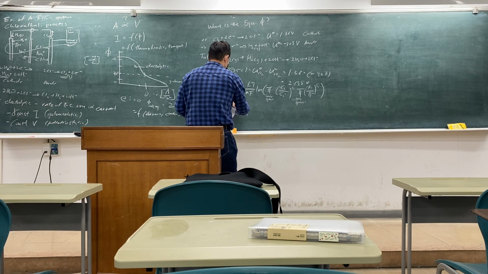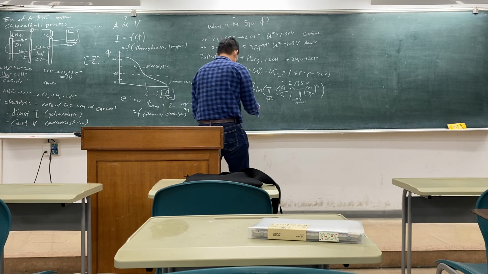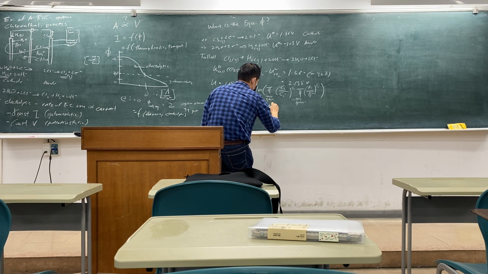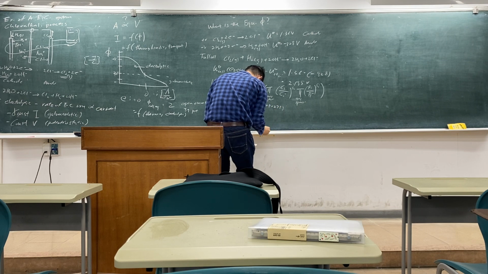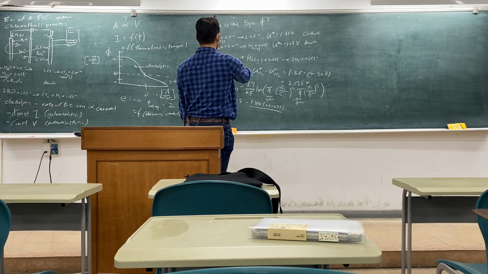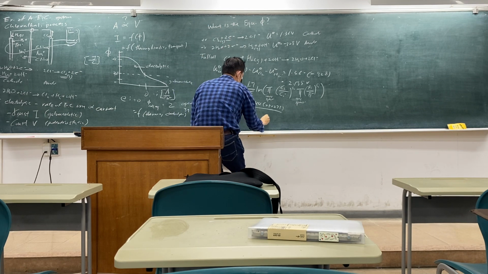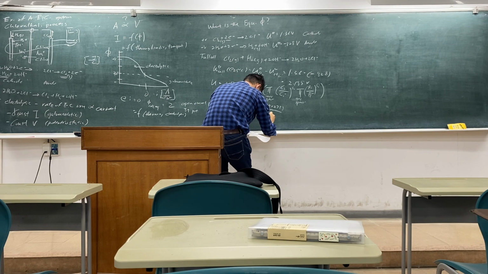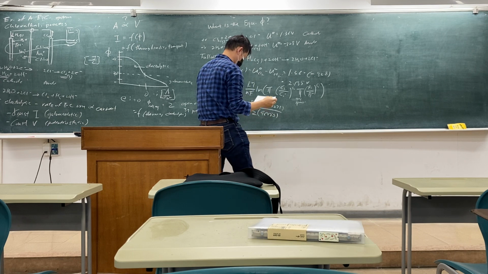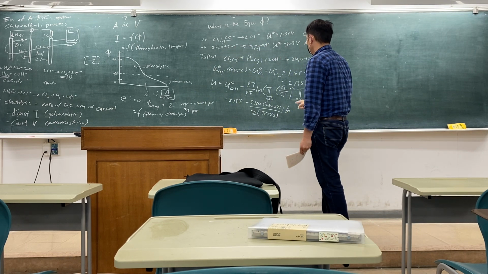So 2.188, okay, minus R, which is 8.314 times temperature 25 plus 273, okay, over n is 2, two electrons, okay, 2 times 96485, okay, and ln.